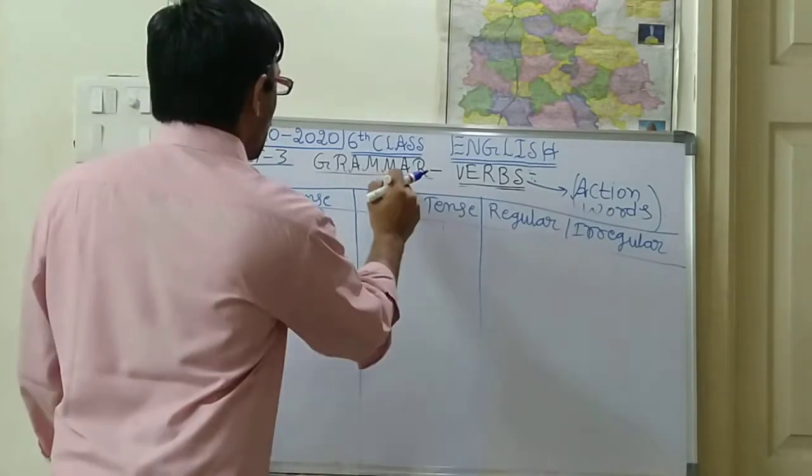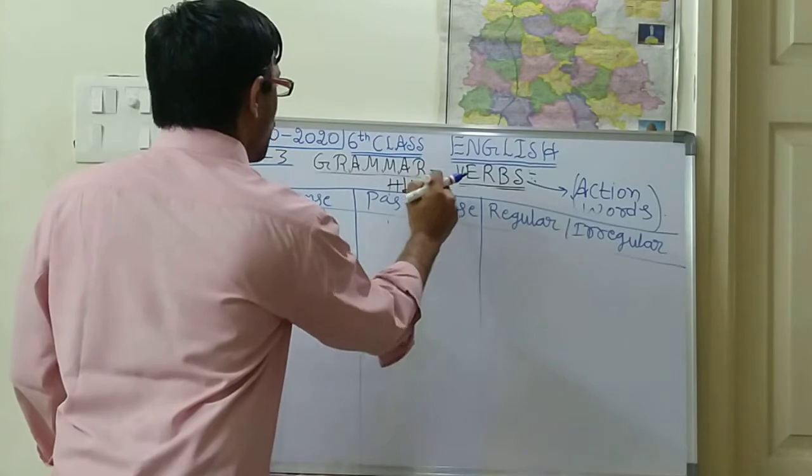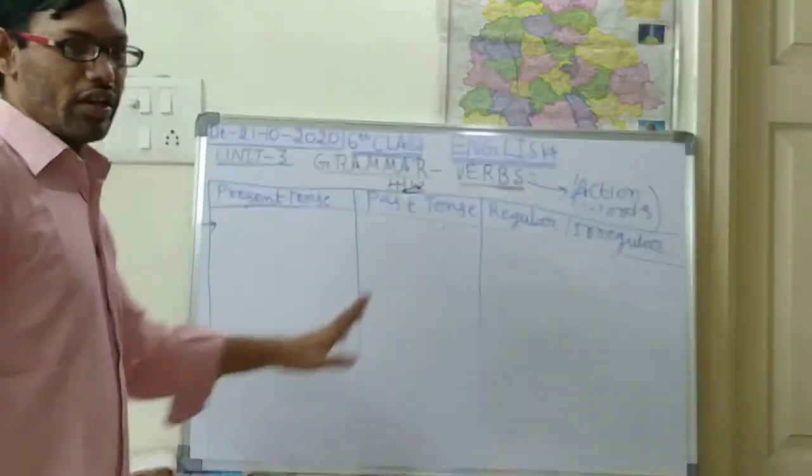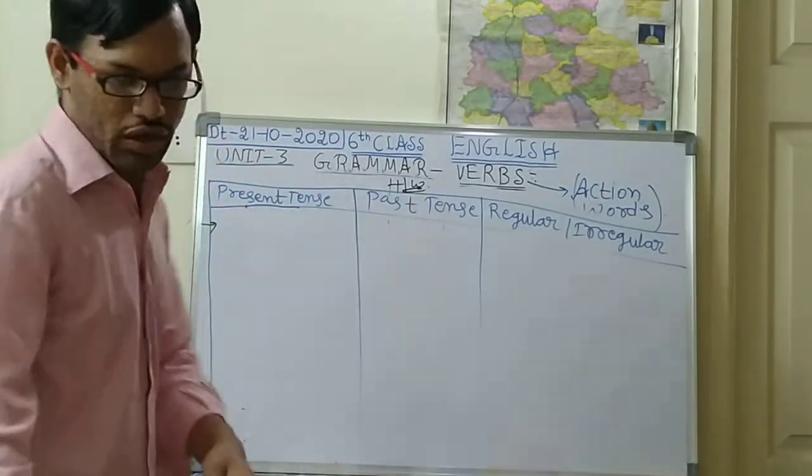Note down, children, in your homework book. So this is your homework. Please note down this homework in your homework book. So I am giving the words.